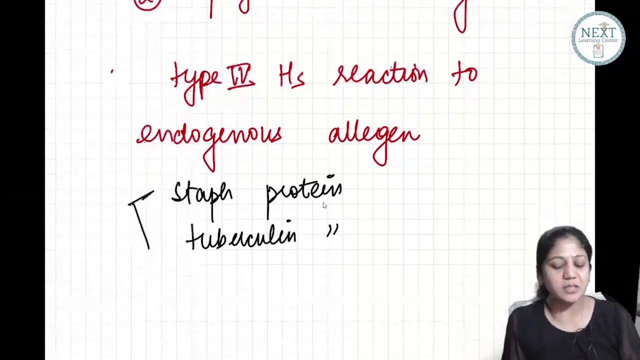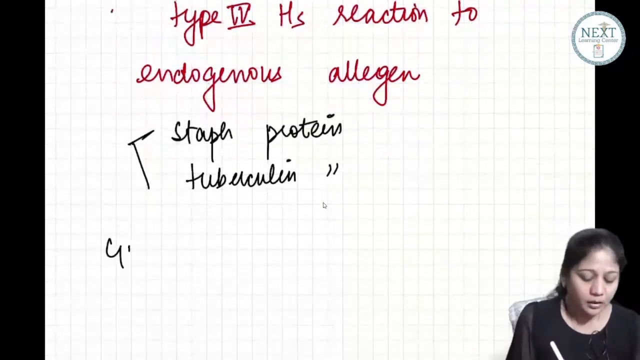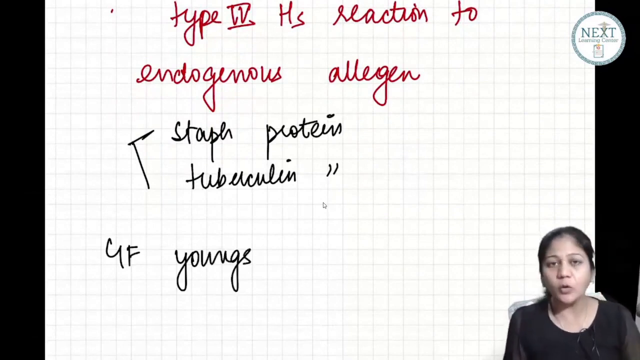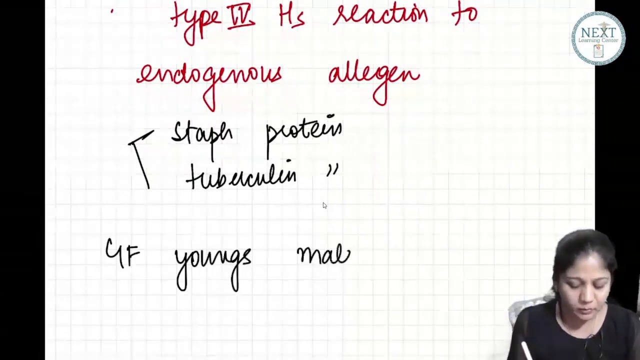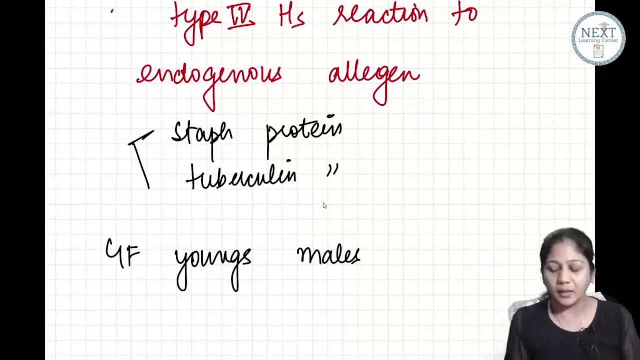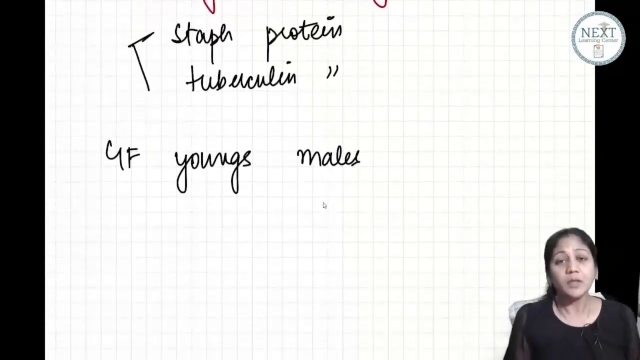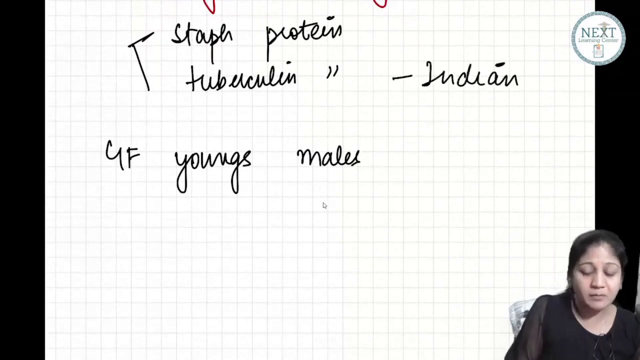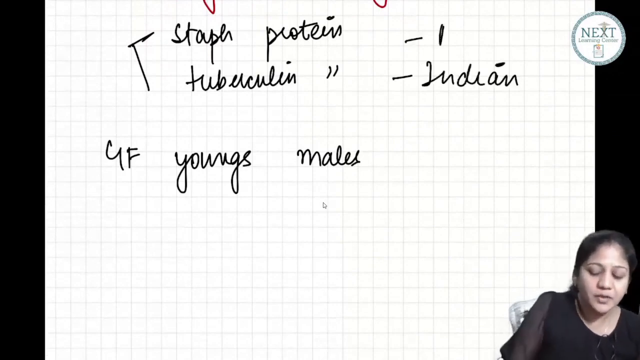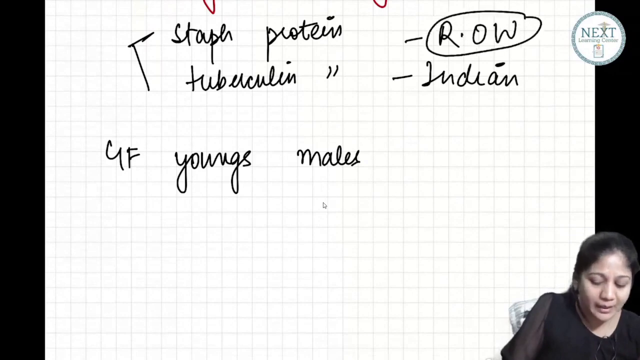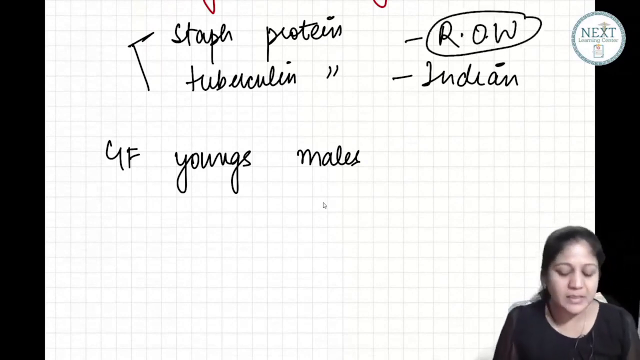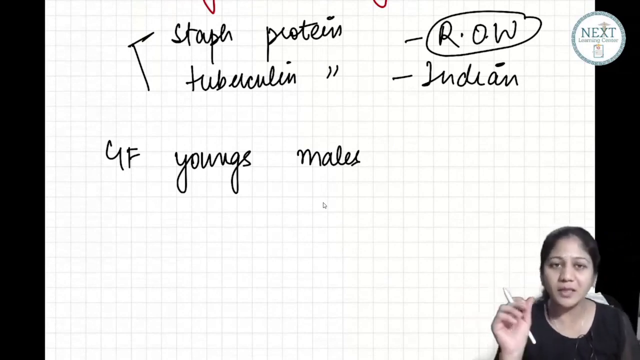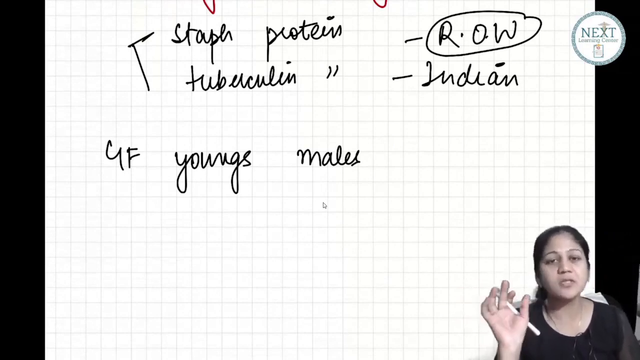That's a hypersensitivity reaction. Now usually this also occurs in young people, and especially young males. Now if they ask you about the Indian scenario, TB is the most common. But if they ask you about the rest of the world or elsewhere, please say it is because of hypersensitivity to staph. So in the rest of the world it is staph; in the Indian scenario it is tuberculin.